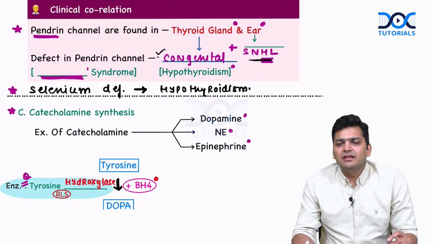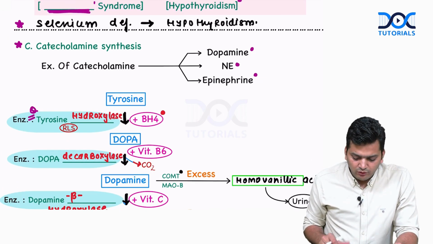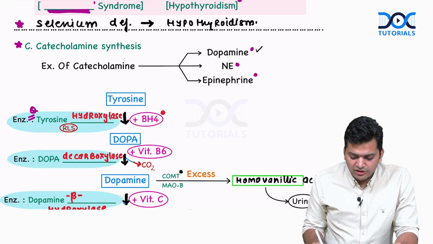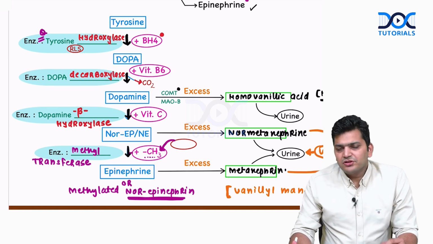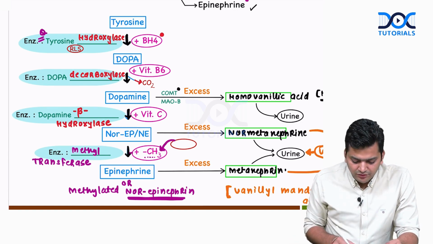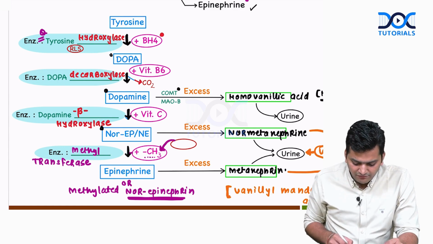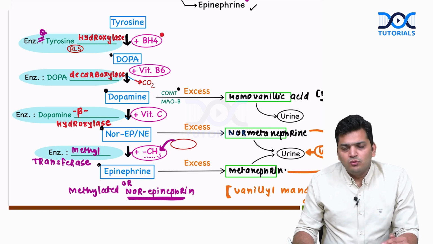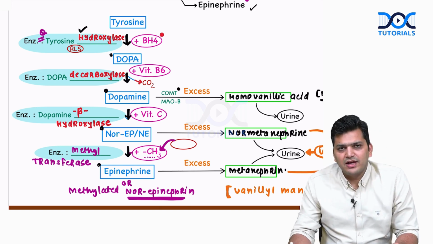The third and the last special product is the catecholamines. When it comes to catecholamines, there are three we are going to discuss: dopamine, norepinephrine, and epinephrine. The tyrosine, when it converts into the catecholamine, first converts into dopa, then into dopamine, then into norepinephrine, and ultimately epinephrine. To do the catecholamine synthesis, the rate limiting enzyme is tyrosine hydroxylase. And this is how we are going to make these 3 catecholamines.